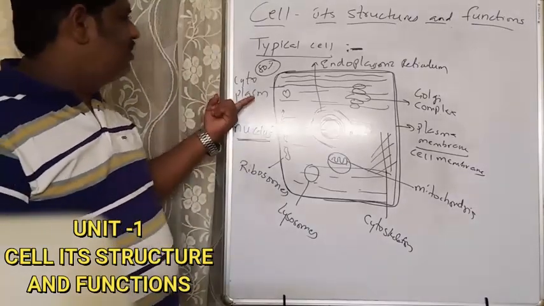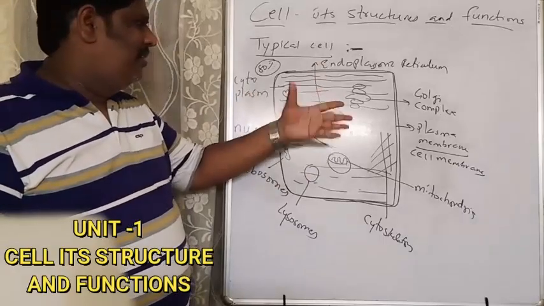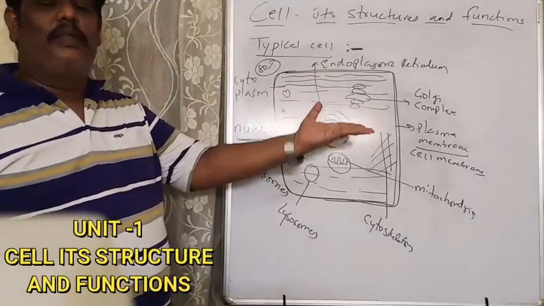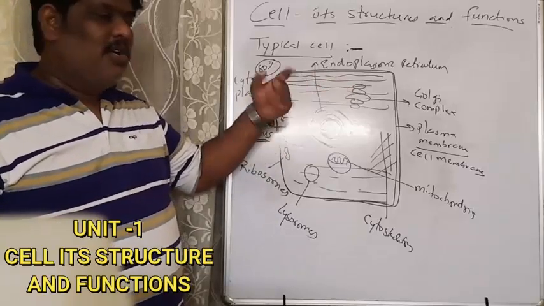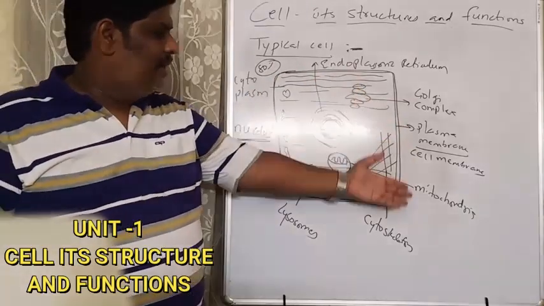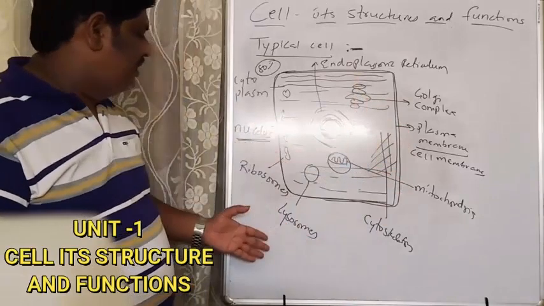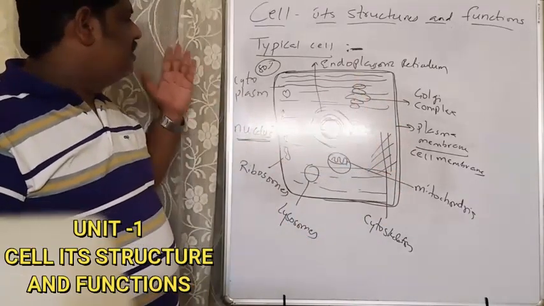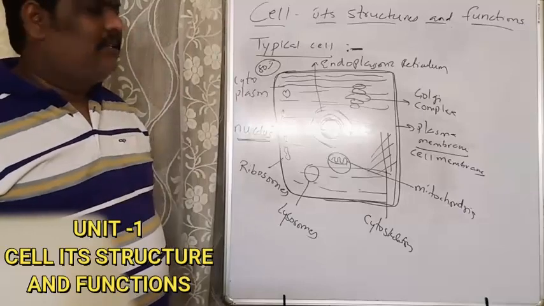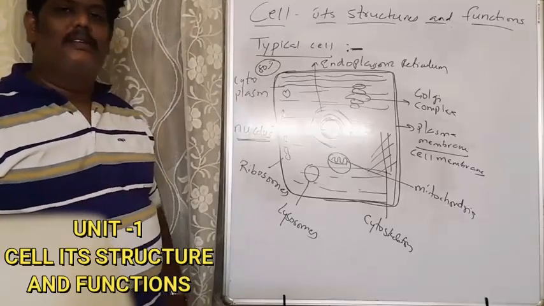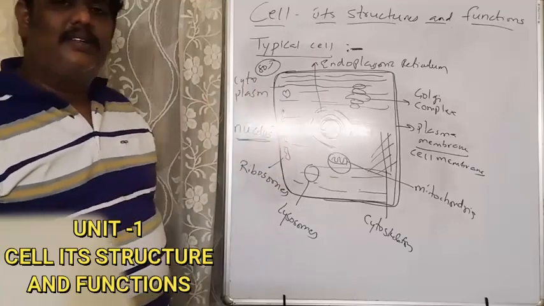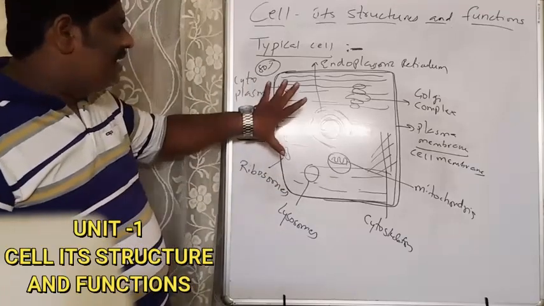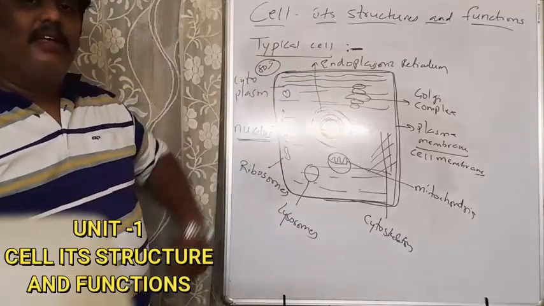So one is called an organelle. If you take more than two, we call them organelles. So Golgi complex, plasma membrane, mitochondria, cytoskeleton, lysosomes, ribosomes, nucleus, all together are called organelles, excluding cytoplasm. So a cell is a structure which has so many organelles in it.